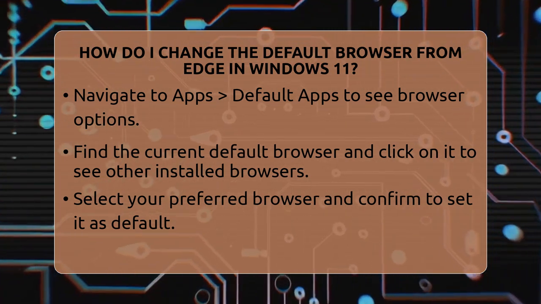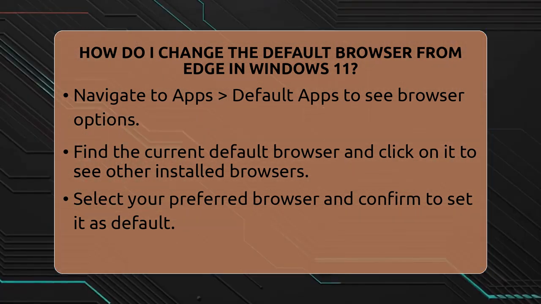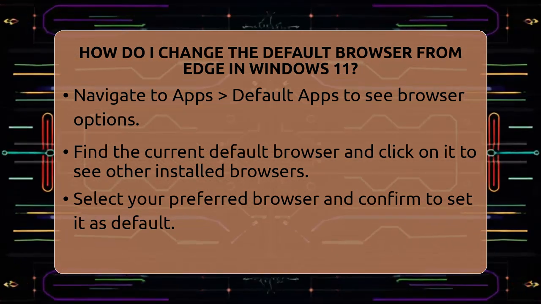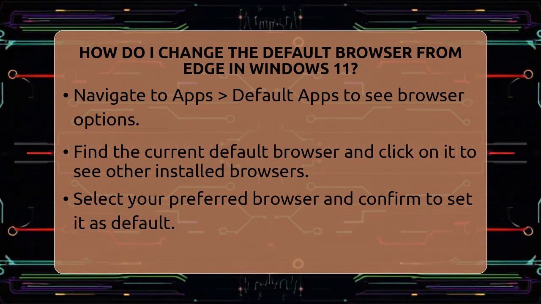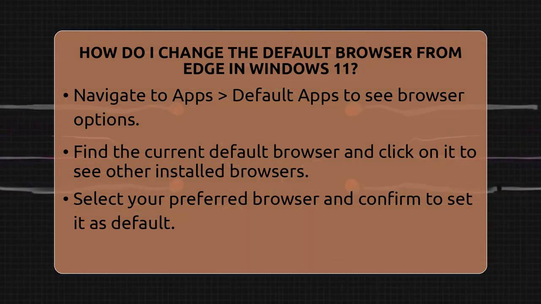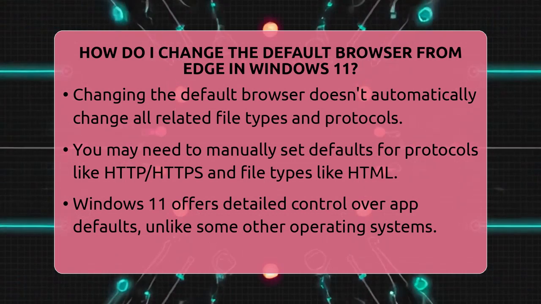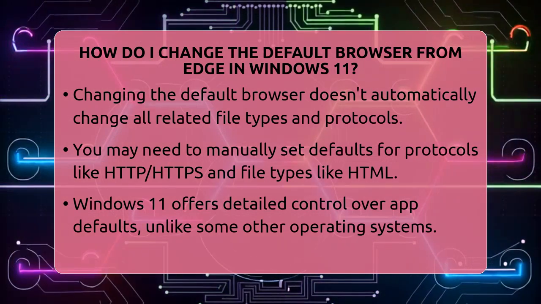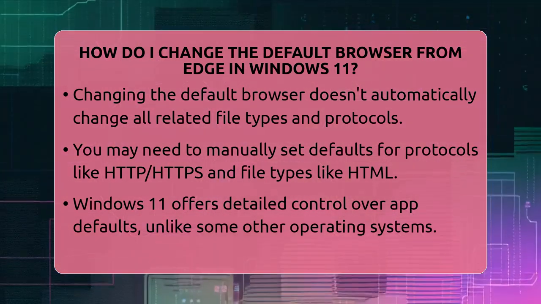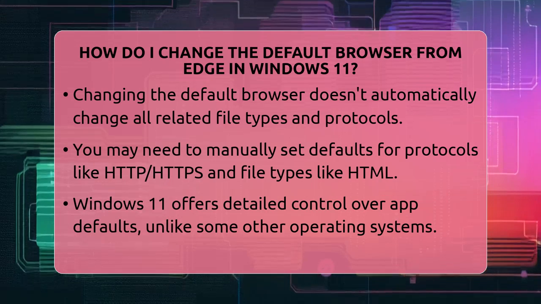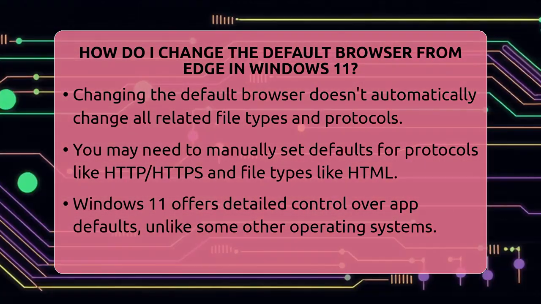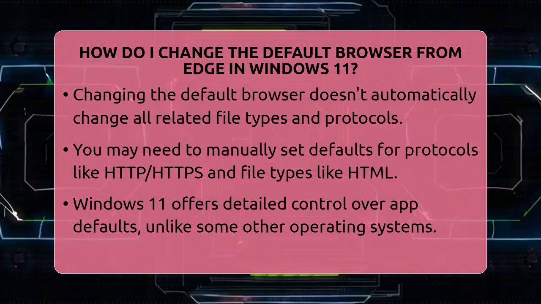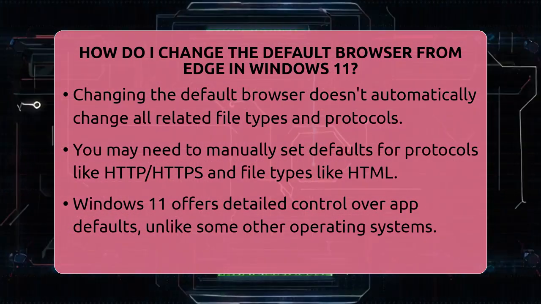It's important to know that changing the default browser in Windows 11 doesn't automatically change all web-related file types and protocols. Some links or files might still open in Edge because Windows manages defaults for specific protocols like HTTP and HTTPS, or file types like HTML. To make sure everything opens in your preferred browser, you may need to manually set defaults for each protocol and file type in the Default Apps menu. This extra step ensures that every web link or HTML file opens exactly where you want it to.